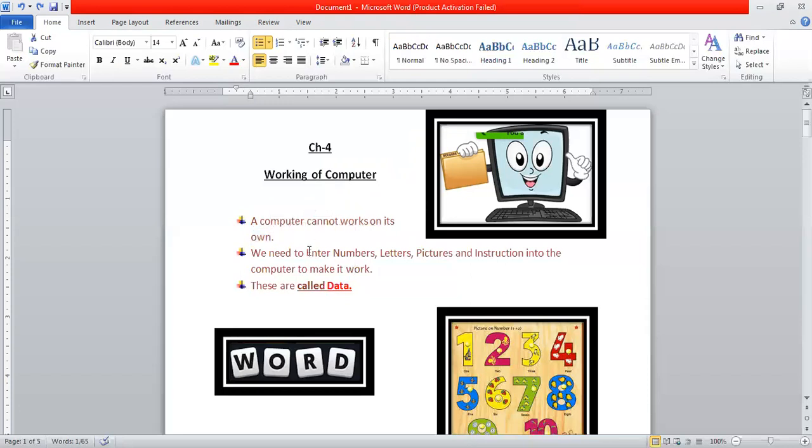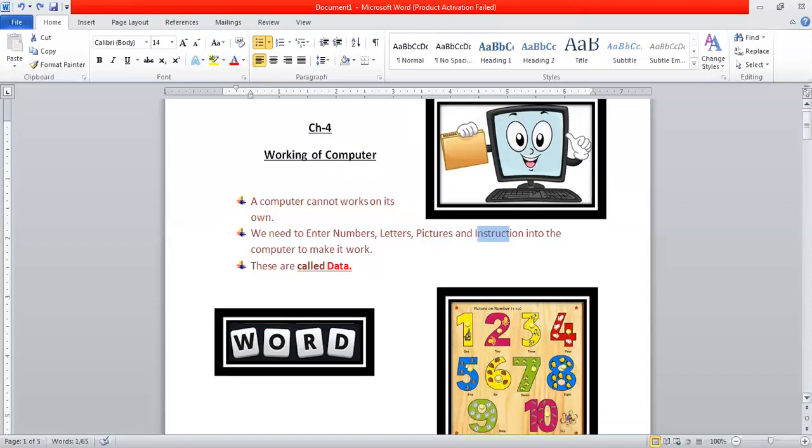Now, we need to enter numbers, letters, pictures, instructions into the computer to make it work. And that is known as data. So I'm repeating, what is data? The data is to enter number, any letter, any picture, or any instruction into the computer to make it work.